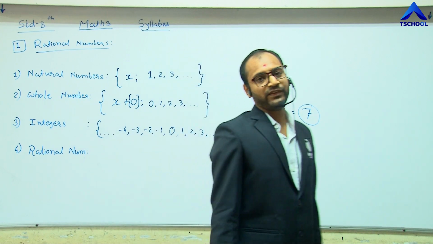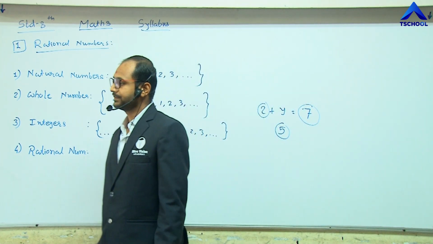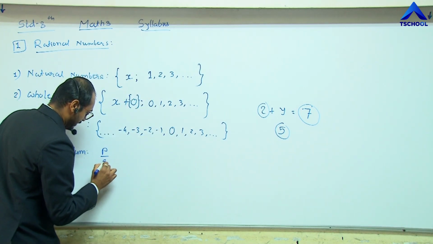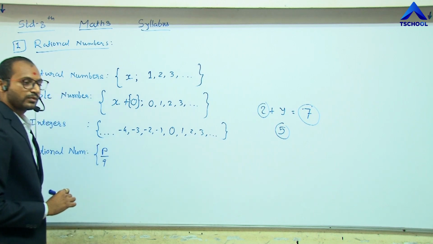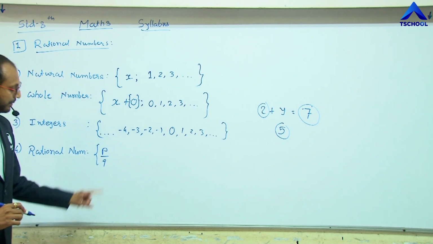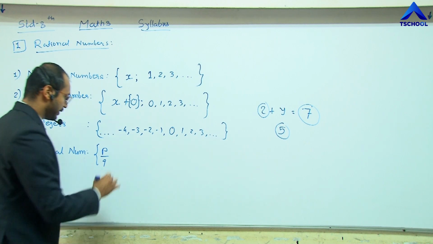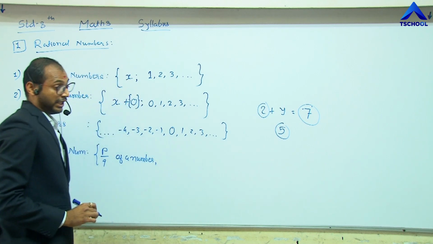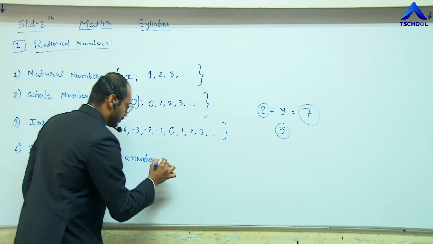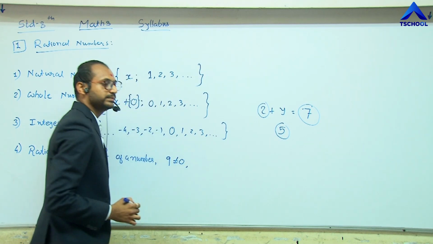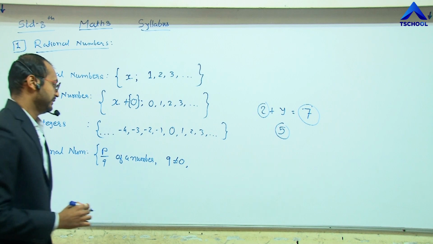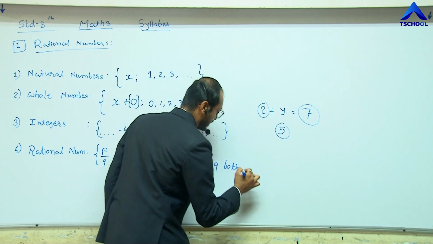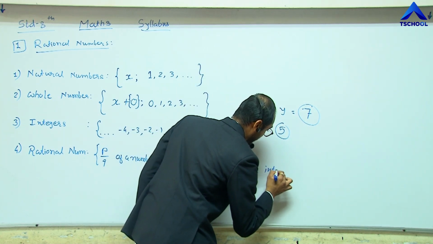Now, the basic definition of this rational number is the P by Q form of a number, in which Q never becomes 0, and P and Q both are integers.